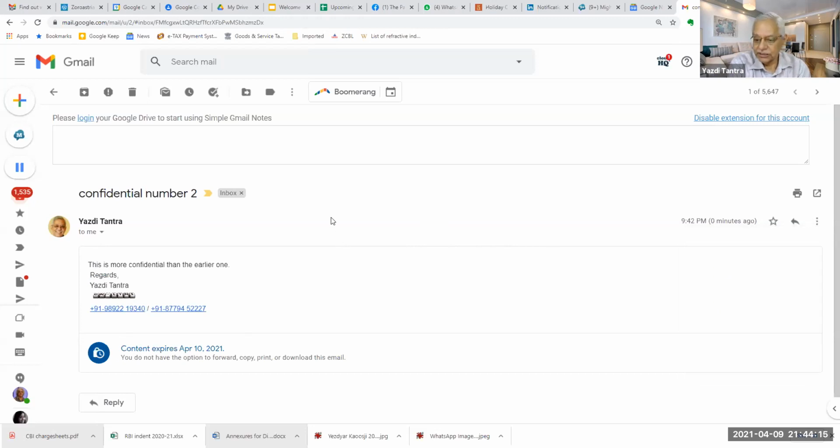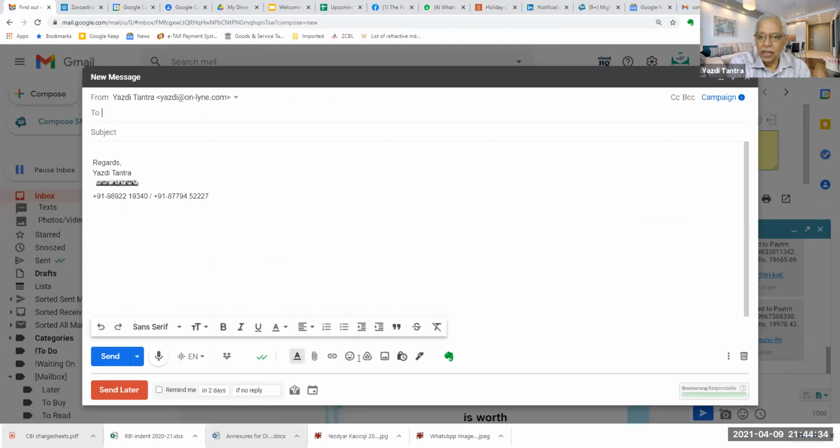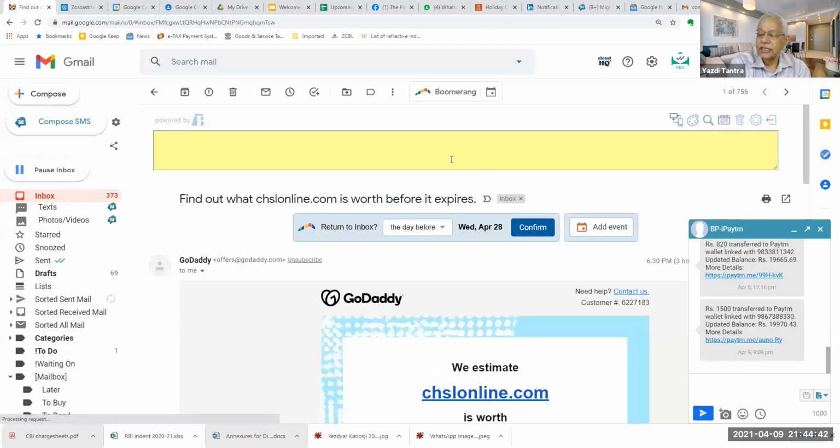But yes, as somebody said earlier, you can straight away, not clear? You want me to repeat this? I am composing a mail in confidential mode. When I say confidential mode, what are the options I have? I have the option to send the mail without a password or with a password.